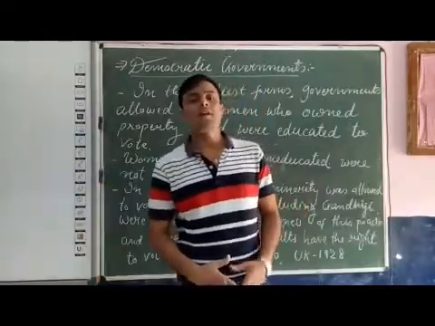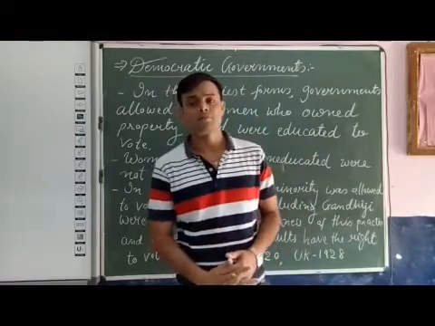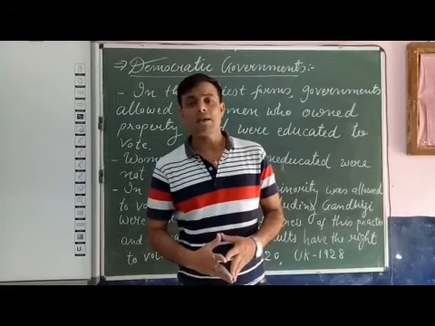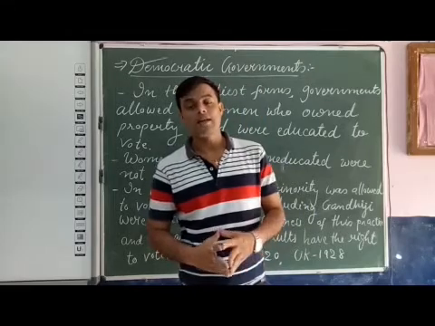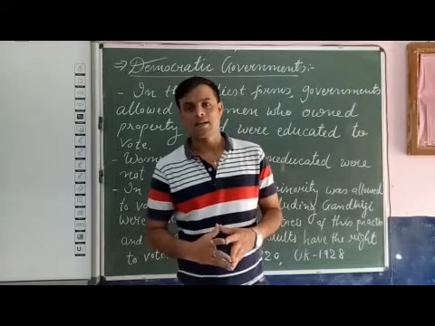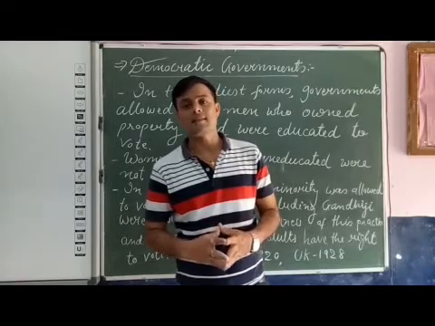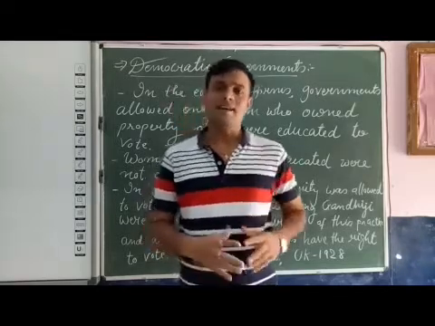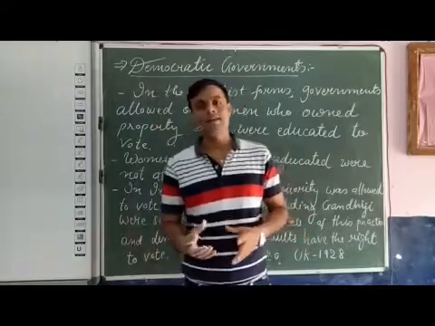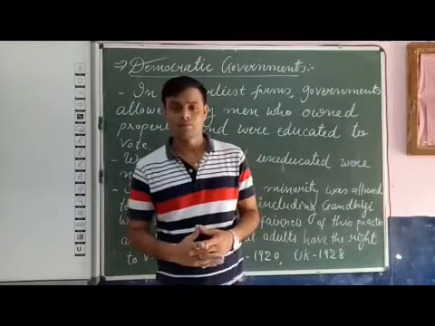We continue our topic, democratic governments. In democratic government, universal adult franchise is followed, that every adult has the right to vote in the election when he or she attains a certain age. And in India, the age is 18.